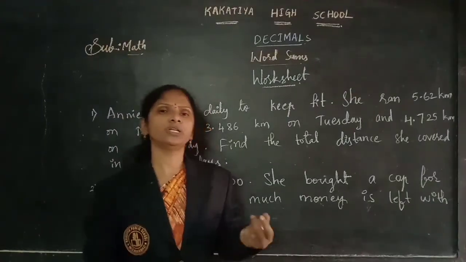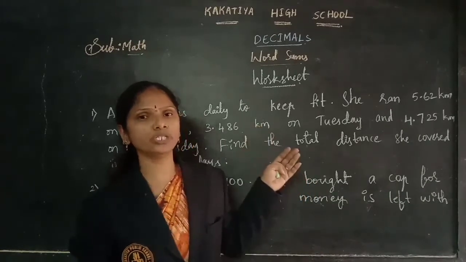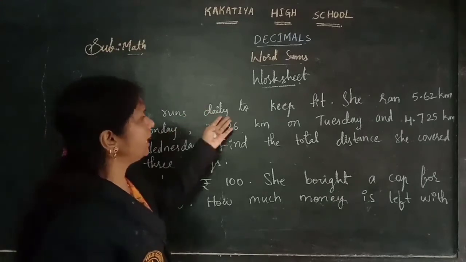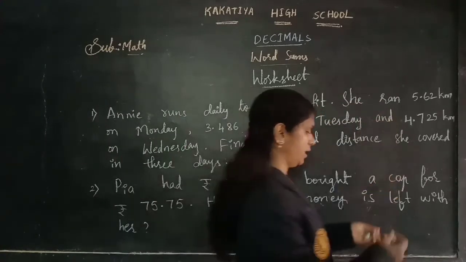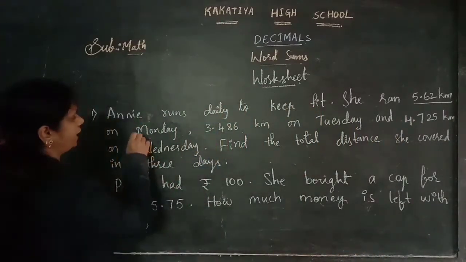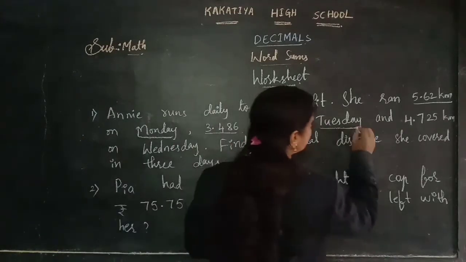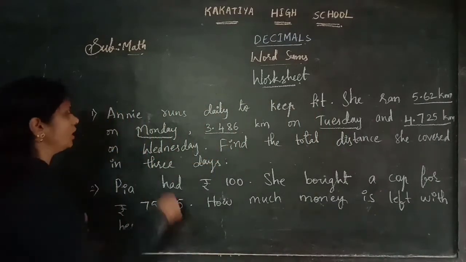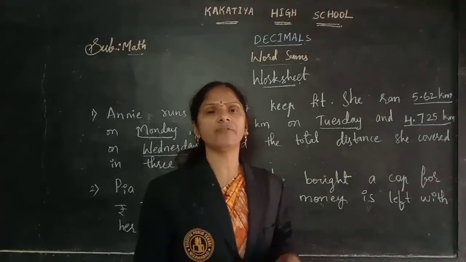Yes children, I hope you understood the addition and subtraction word problems. Now I have done a worksheet on that. Have a look at these problems. Annie runs daily to keep fit. Okay. She runs 5.62 kilometers on Monday, 3.486 kilometers on Tuesday, and 4.725 kilometers on Wednesday. So find the total distance she covered in 3 days.